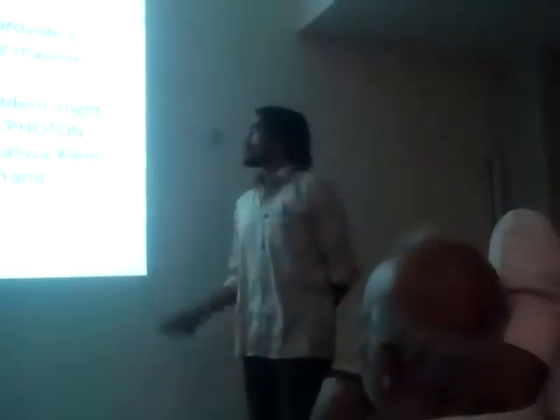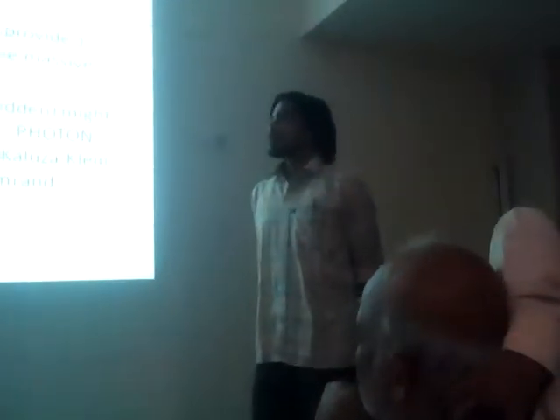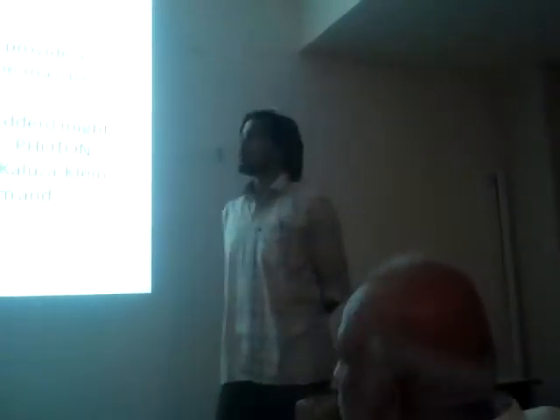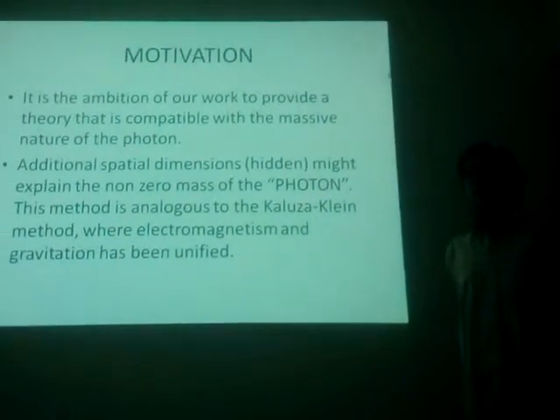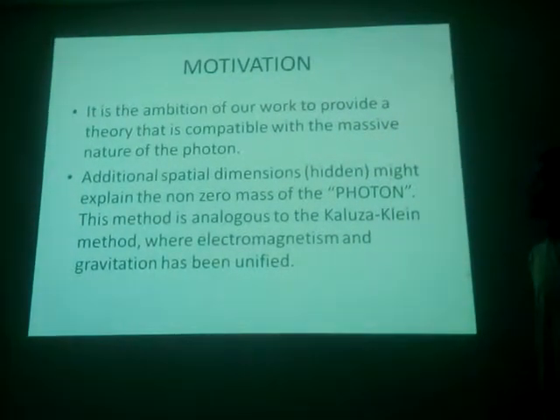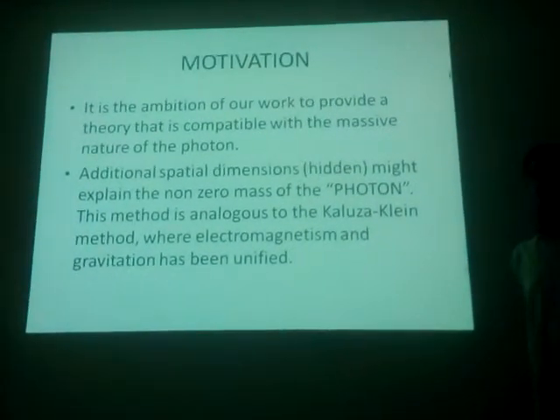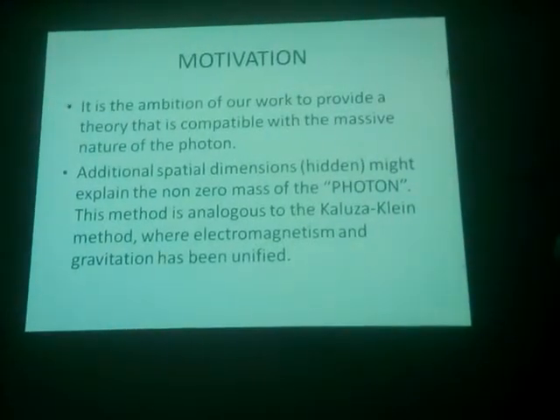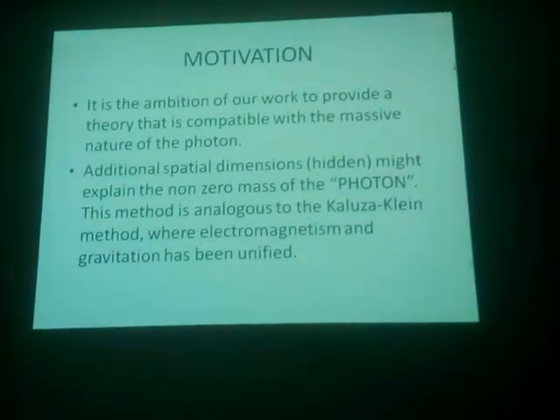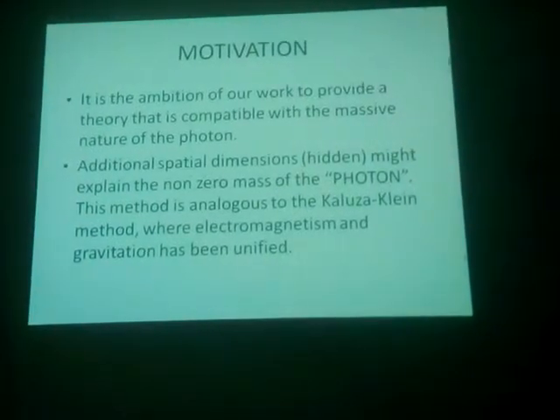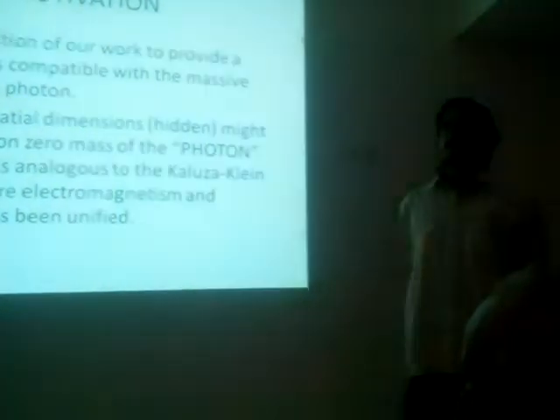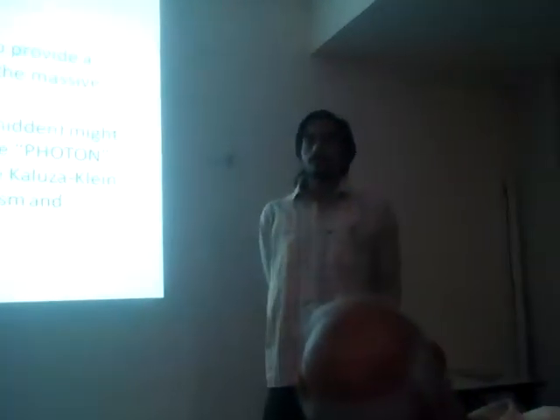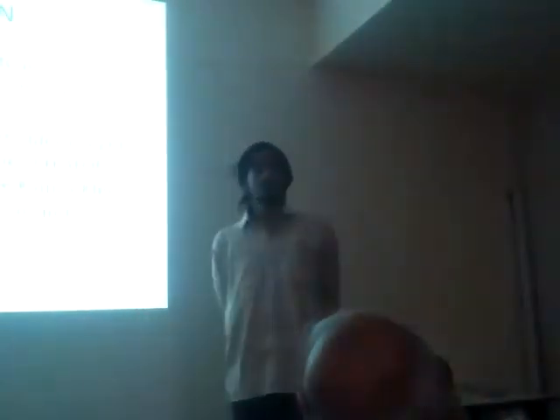So we consider some additional hidden dimensions along with the spatial dimensions which we know. Actually, we know that there are three spatial dimensions and one time-like dimension. But there might be additional hidden dimensions which come out of string theory. They are the essence of string theory, and are sometimes called compact dimensions. This might explain the mass of the photon. Our method is analogous to the Kaluza-Klein method. Kaluza and Klein were scientists who tried to unify electromagnetism and gravitation using these extra dimensions.